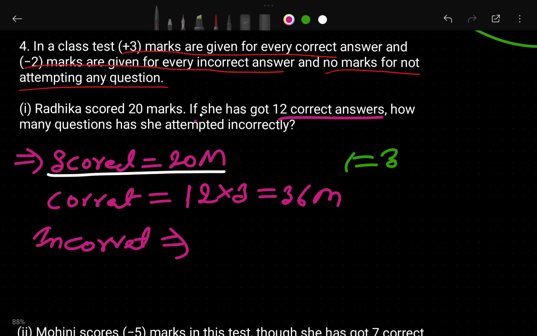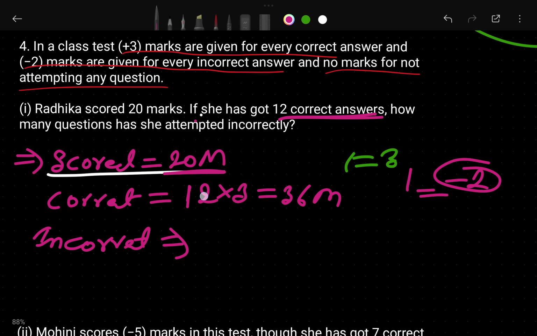He gets 36 marks for the correct answers, but for the incorrect answers how many marks will he get? Here it is written that -2 marks for each wrong answer. But we don't know the total score. He has scored a total of 20 marks. How many did he get correct? He got 12 correct answers.